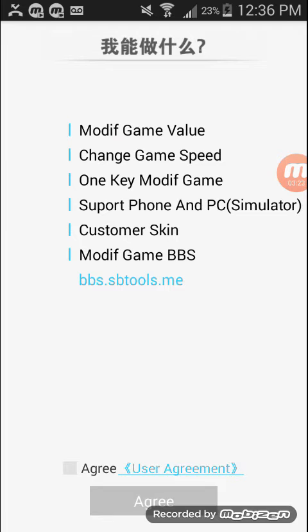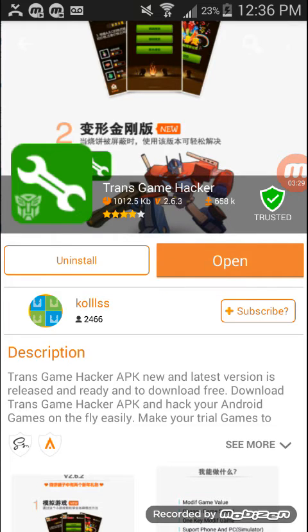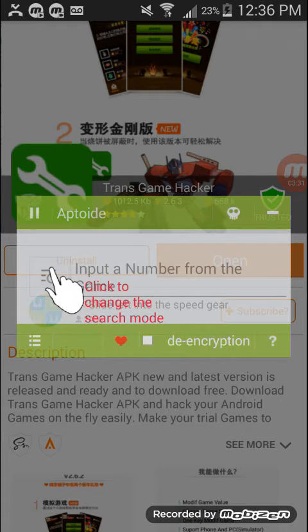And it says agree. Press that little box next to it, and it should check it. And then press agree. And then it should pop up this. Hack game.